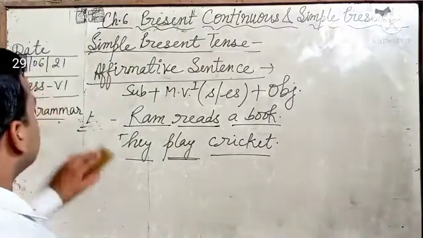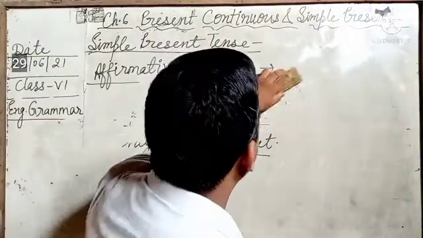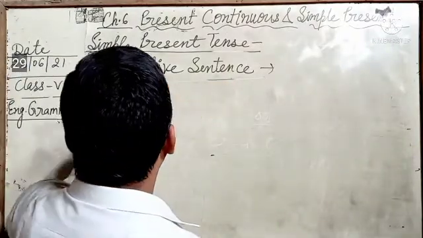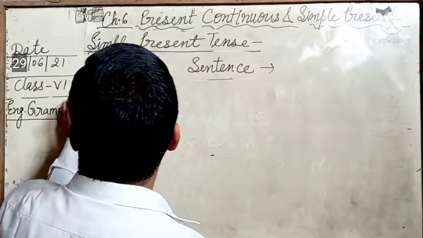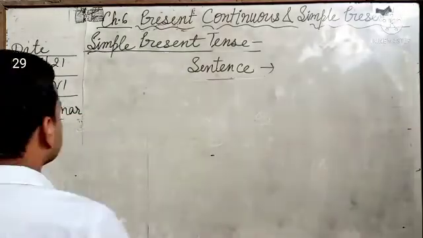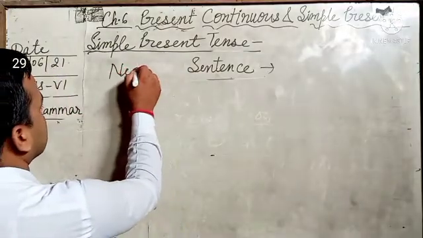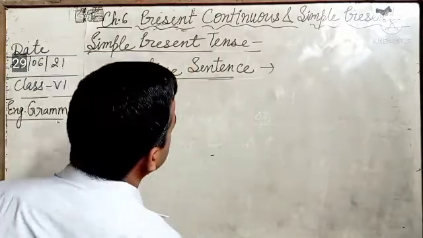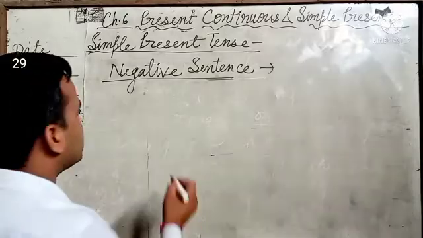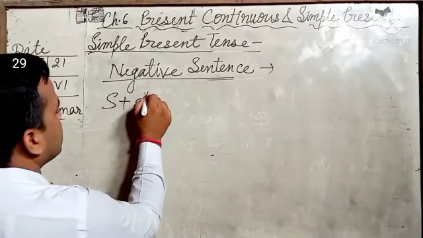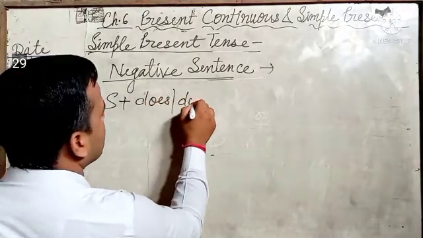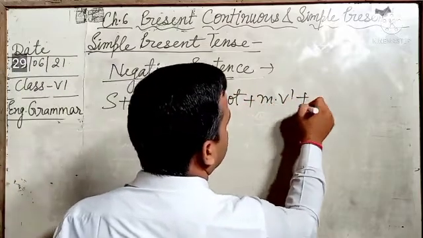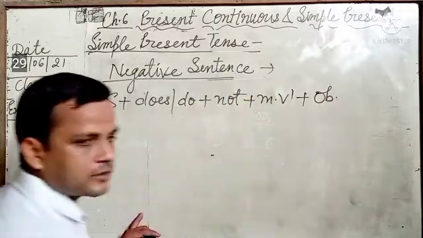Students, now see the negative sentence. Students, what is the formation of negative sentence? Subject plus does or do plus not, then main verb first form, and then object.